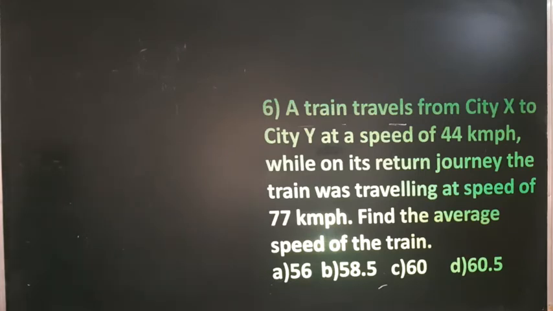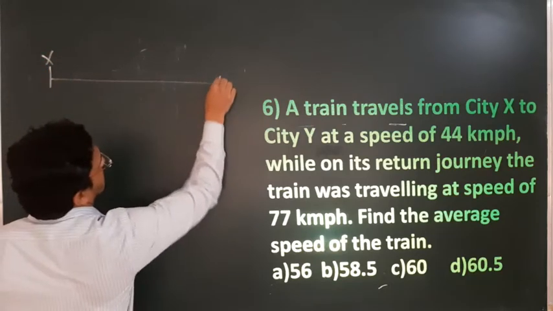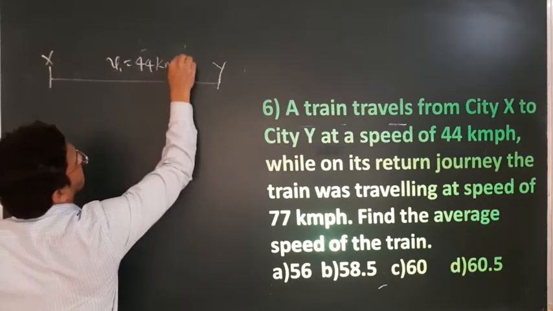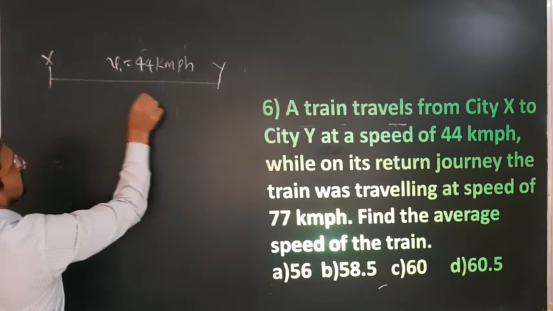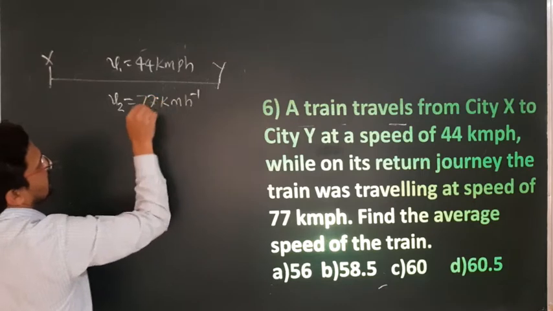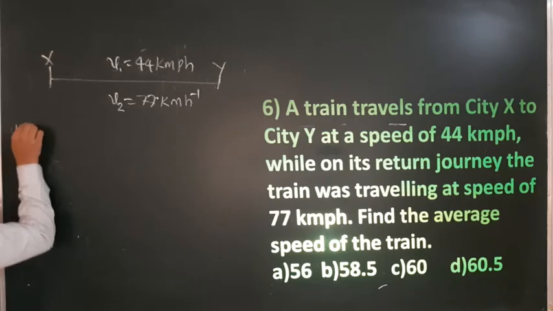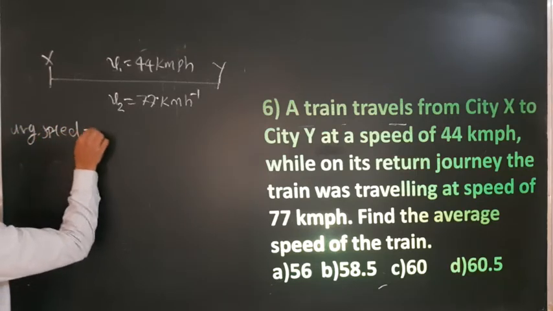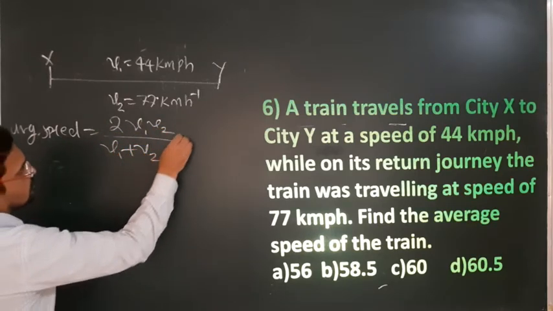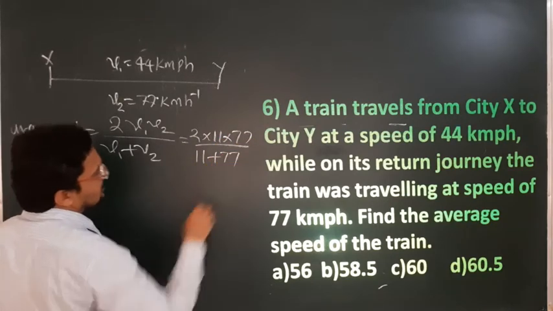A train travels from city X to city Y. Similarly, average speed. Pause the video and try yourself. X to Y with speed V1 44 kilometer per hour, and from Y to X, the return journey, V2 77 kilometer per hour. Find the average speed. Distance is the same, so apply the formula. Average speed is equal to 2 V1 V2 divided by V1 plus V2. So 2 into 44 into 77 divided by 44 plus 77.